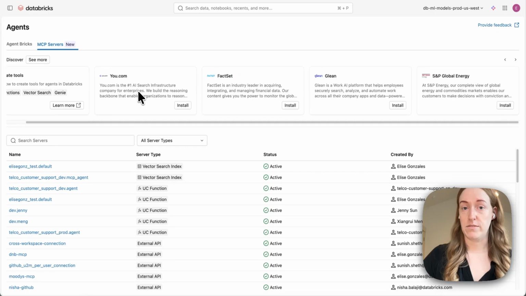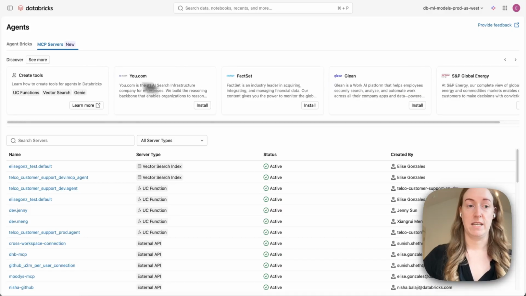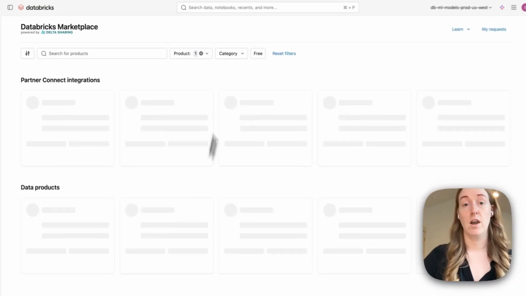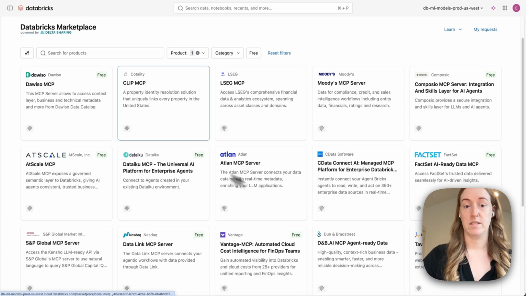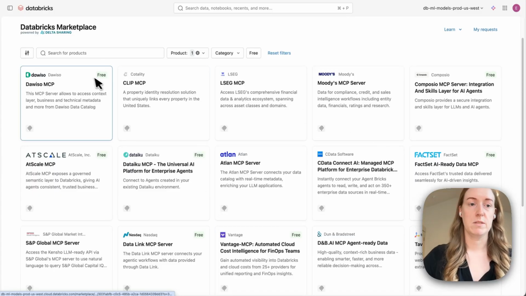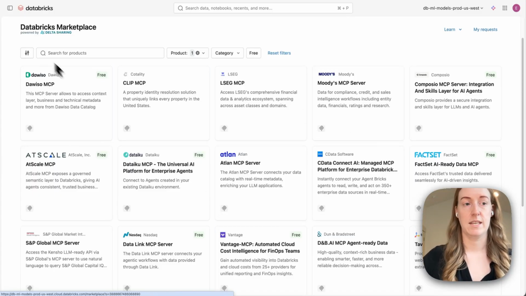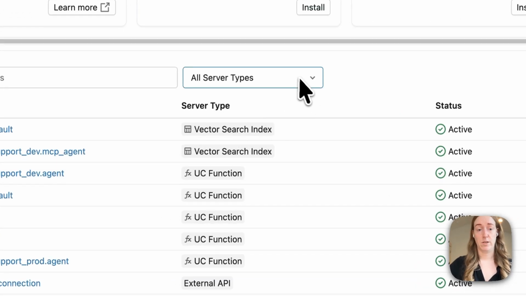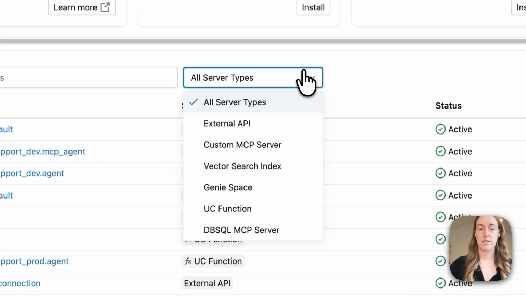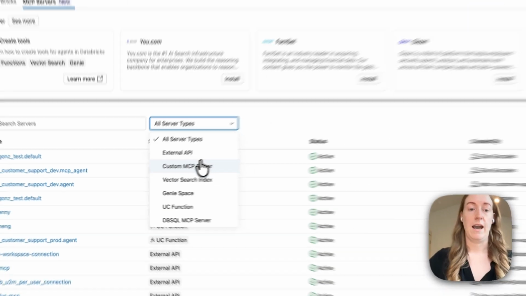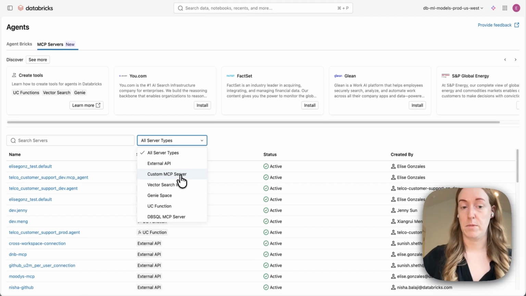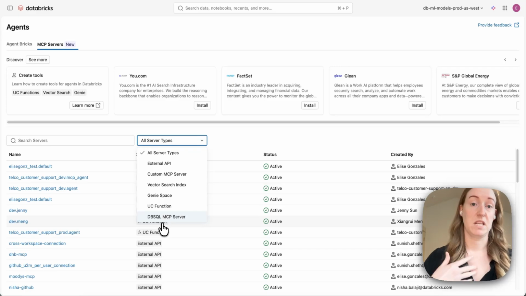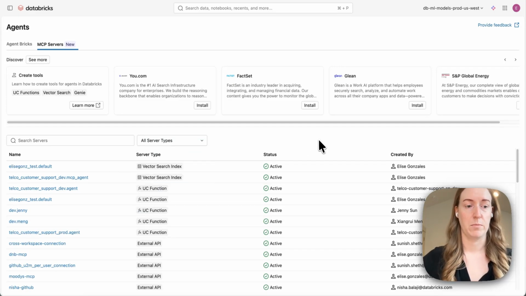I can also see a number of different marketplace providers. So this is just a short selection of some of them that we have available. But if I did hit see more here, I could also see all of the listings that we have. And so this makes it really easy to install them, to make sure it's actually from the person that you think it is, and really makes that setup really easy. I can also see all of the ones that I have provided to me. So again, I have external ones, I have custom MCP servers that I'm hosting, and then I have the 4 that Databricks provides for you out of the box.